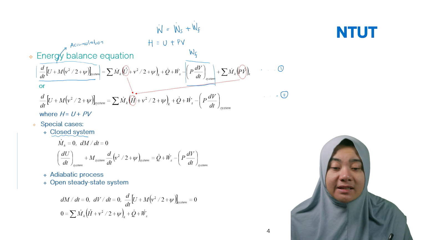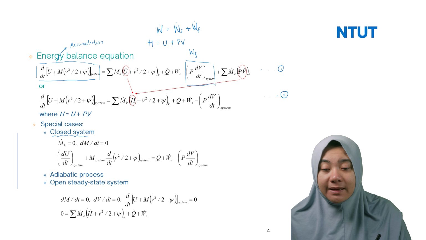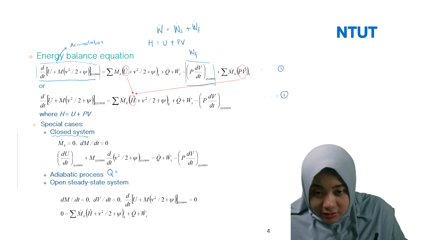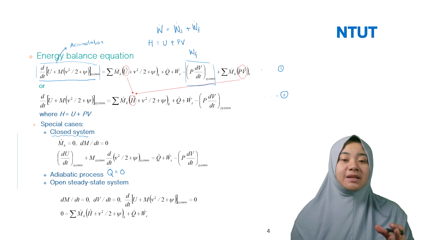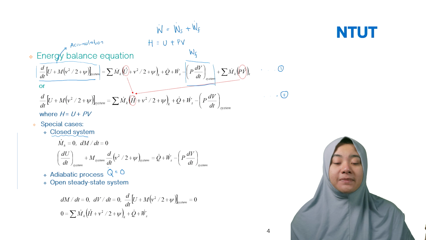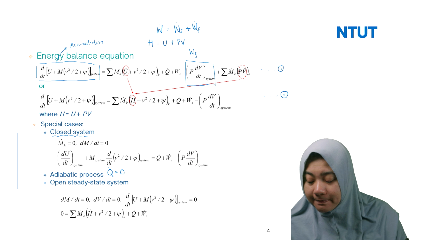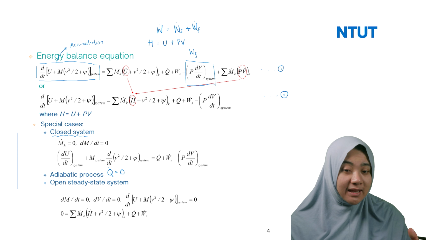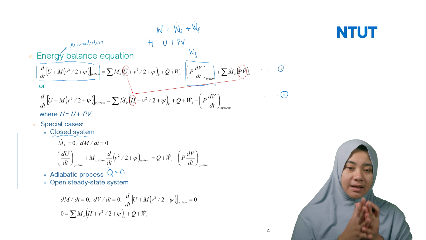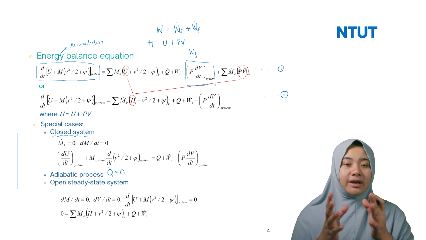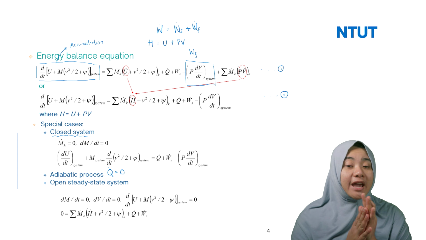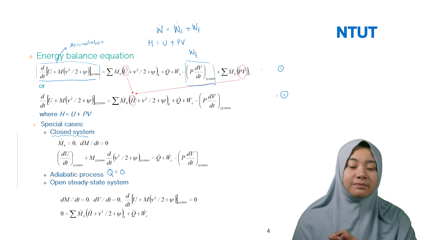So we still have the energy flow inside the system. An adiabatic process means that Q dot should be equal to 0, because adiabatic means we don't have any energy loss. So here the total heat flow is equal to 0. How about the open steady state system? Open steady state system means that everything divided by dt is equal to 0. Why? Because steady state means they are not functions of time. So dm/dt, dv/dt, even the accumulation divided by dt should be equal to 0.